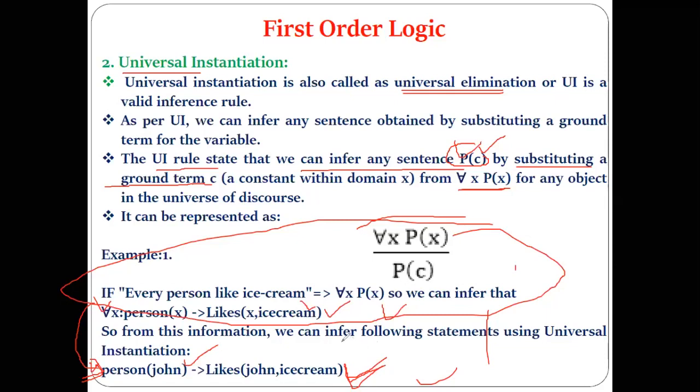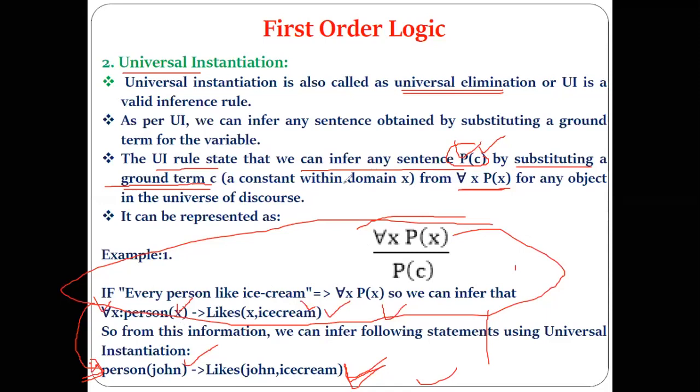We took John in place of X, sir. So that is what I am asking. We have performed the substitution, yes, sir, and that is nothing but what is referred to as substituting a ground term. Understood? Universal instantiation states that we can infer any sentence, premises of C, by substituting any ground term C. Any ground term C means it is not that you should write John. You can write anything in place of John, which will be replacing this X. Getting the point? Yes, sir.